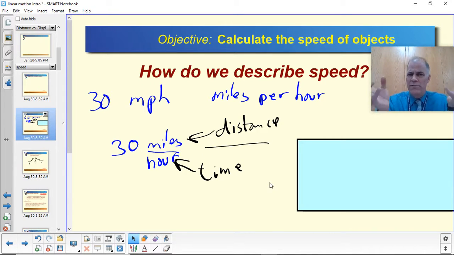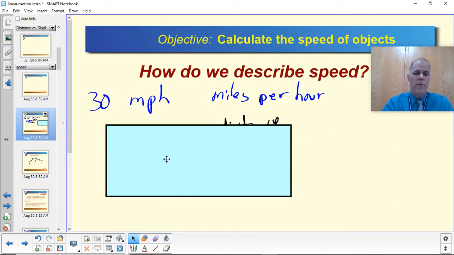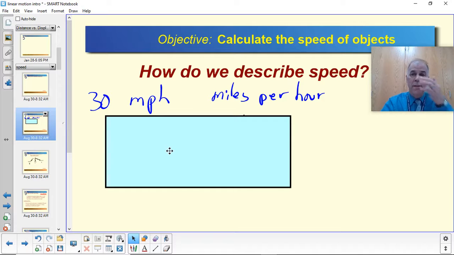Now, relative to what? Because we just said that all motion is relative. Normally, our frame of reference is the Earth. We consider the surface of the Earth stationary. So we would be going 30 miles per hour relative to the surface of the Earth. Now, keep in mind that if you have a different frame of reference, then the surface of the Earth is not stationary. For example, we could consider the sun stationary, and the Earth is hurtling through space going around and around the sun, in which case the surface of the Earth is moving really, really fast.